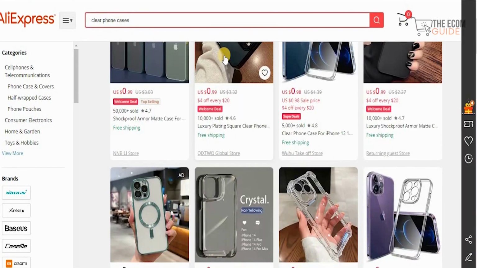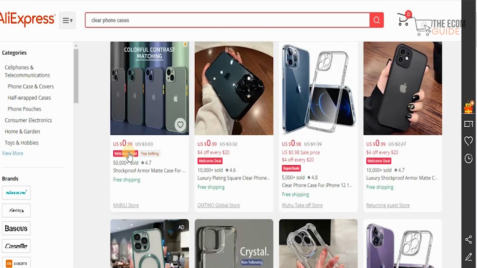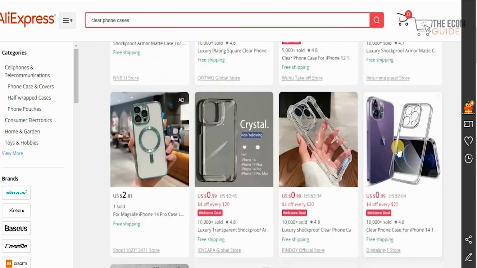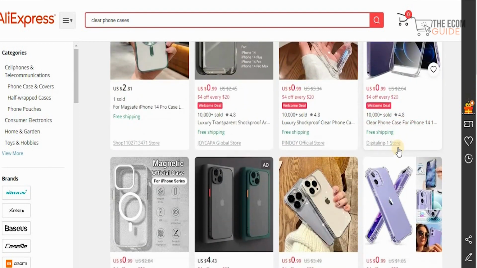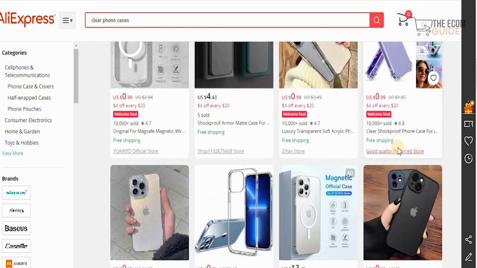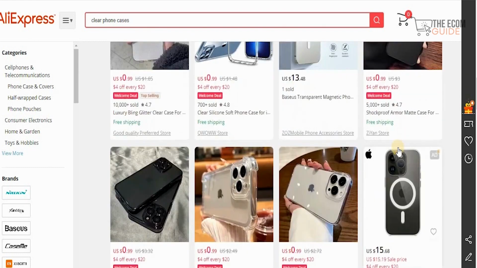Now look at this, guys. This is very interesting. This product has been sold 50,000 times at 99 cents. This has been sold 10,000 times at 99 cents. And this is sold 5,000 times at 98 cents. This one has been sold 10,000 times for 99 cents. If you scroll down, you can clearly see that this is truly a huge market where people have made $10,000 profit on these particular products. And what we can actually do is start selling these products in different places for a much higher price and actually make a much higher profit on it.